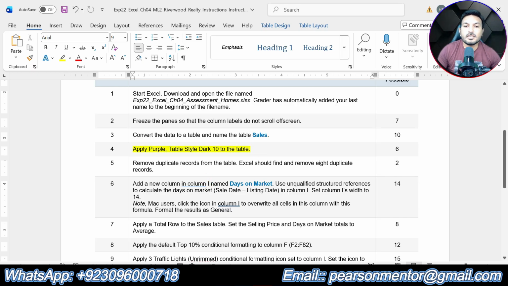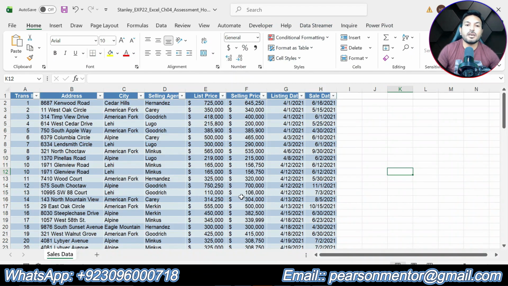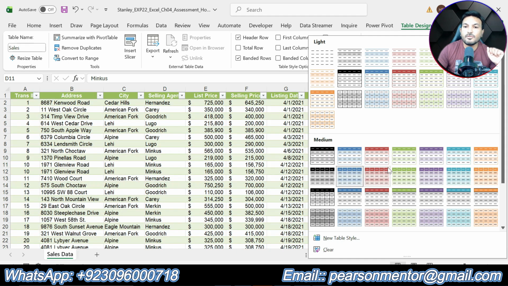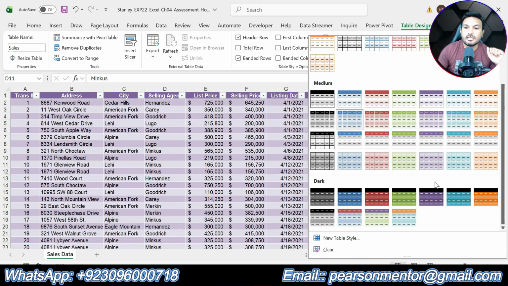Step number 4 of the assignment is saying apply purple table style dark tan to the table. So now we are supposed to change the style of this table, and that should be purple table style dark tan. So click anywhere into the table, then click table design. Go to styles, and we are supposed to apply purple table style dark tan.